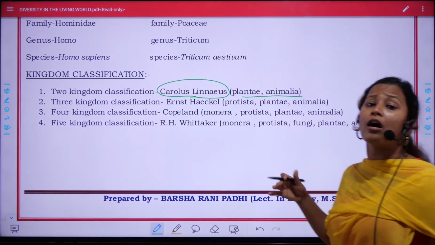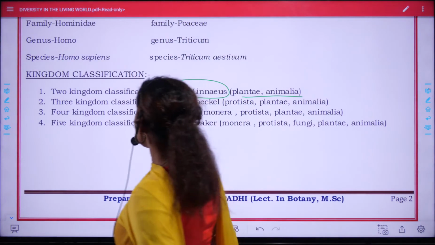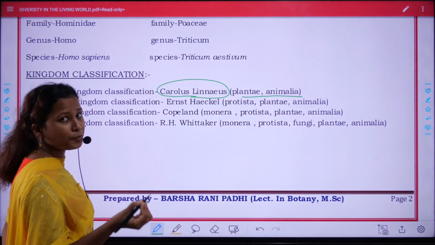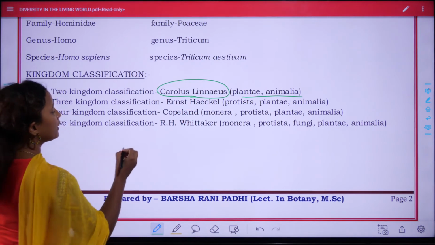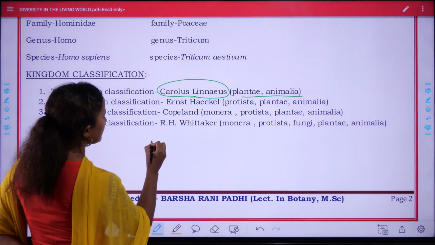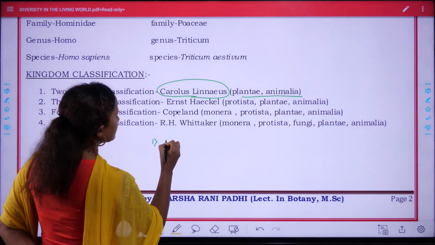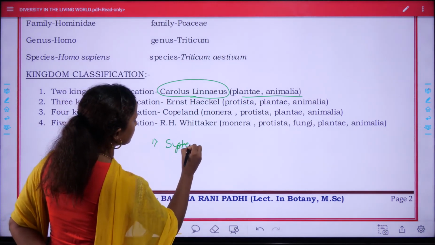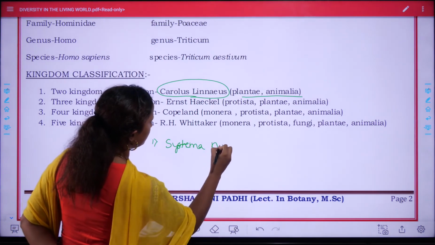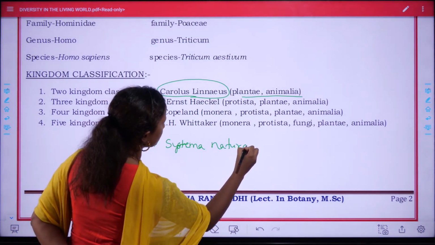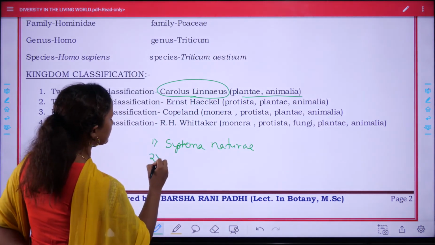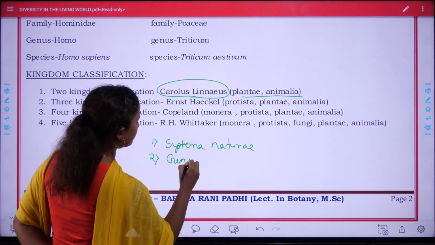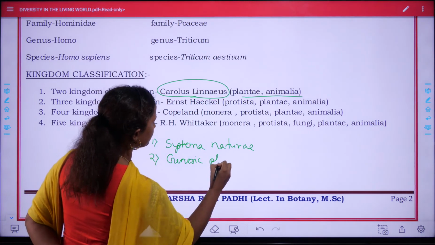Linnaeus also did extensive studies on varieties of plant group and animal group, and he wrote two books. His first book is Systema Naturae, and another book is Genera Plantarum.